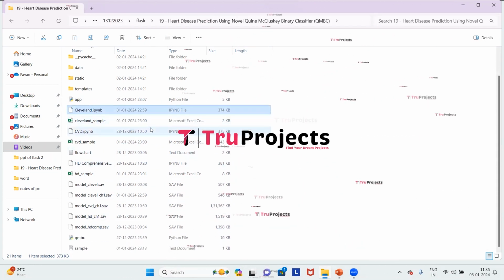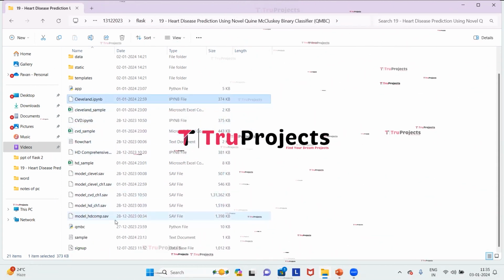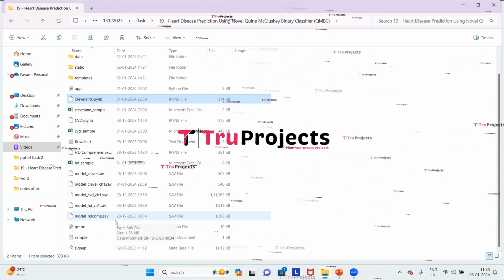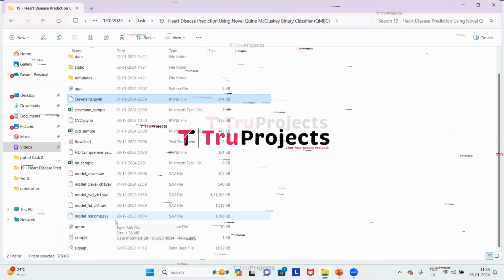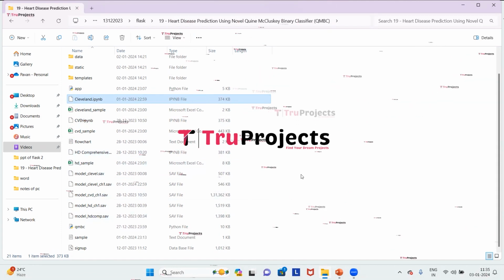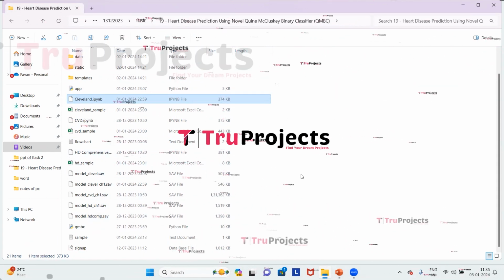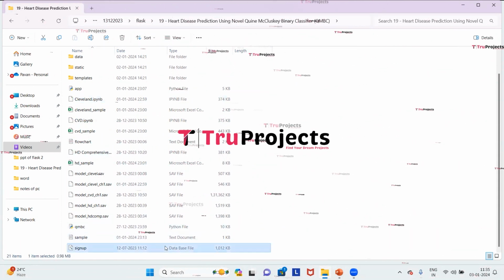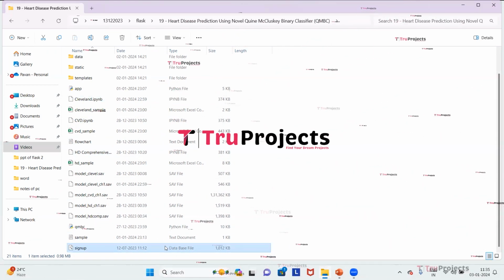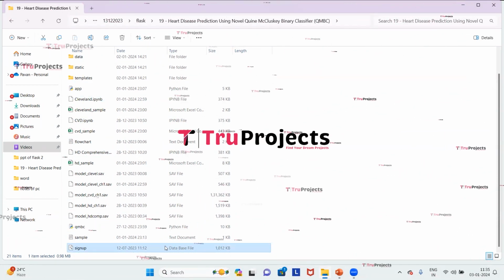And these are the IPYNB files. These are the Jupyter Notebook files which contain a combination of code, graphs, and outputs all in one place. It allows users to write and execute code in individual cells, making it a popular choice for data science. This is the sign up file. This file is the database file used to store the user information.